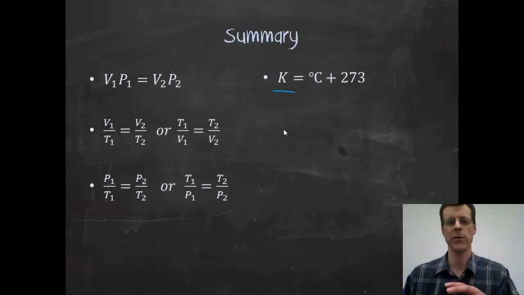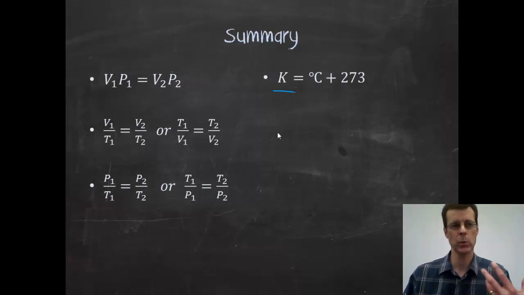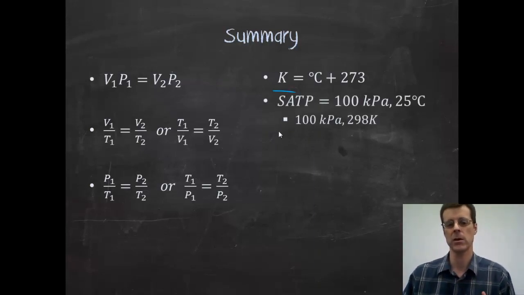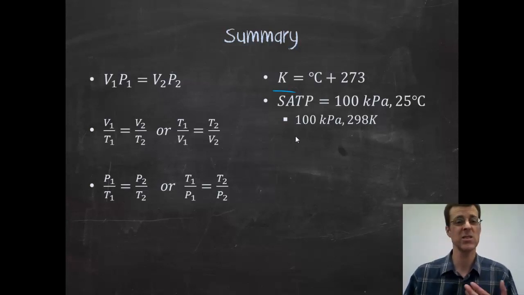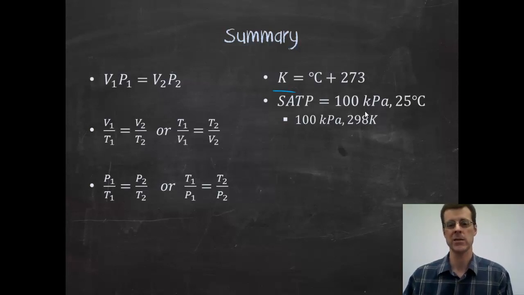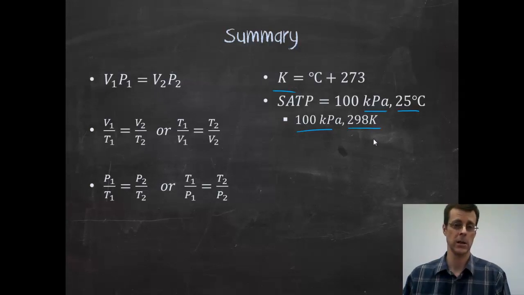There's one more thing, and it's not a change, it's just that as we start to work with gases in different places in the world, we want to talk about the same stuff. So we end up with a set of conditions called SATP, and that stands for Standard Ambient Temperature and Pressure. Ambient means room, normal. It's a set of conditions that have been defined: 100 kilopascals and 25 degrees Celsius, which of course means when we use this, it's 100 kilopascals and 298 Kelvin. So that is a set of conditions that we're going to need to know.